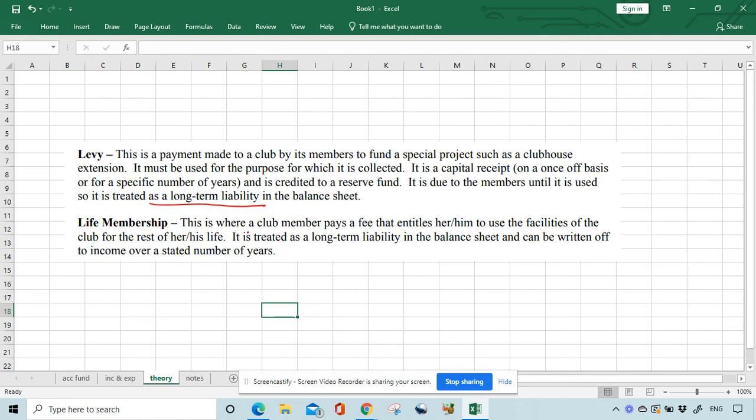Life membership is where a club member pays a fee that entitles her or him to use the facilities of the club for the rest of their life. It is, again, treated as a long-term liability, but it can also be written off to income over a certain number of years, and that's what you will always see in these questions. So they're both long-term liabilities. Life membership is written off as income over a number of years.